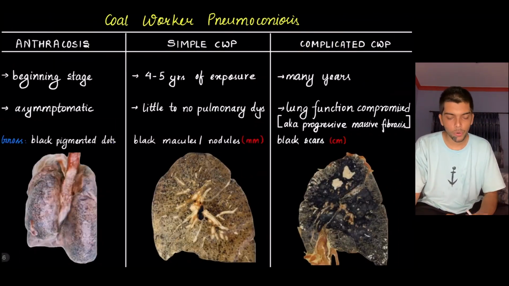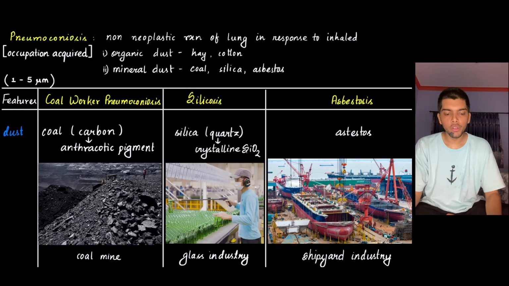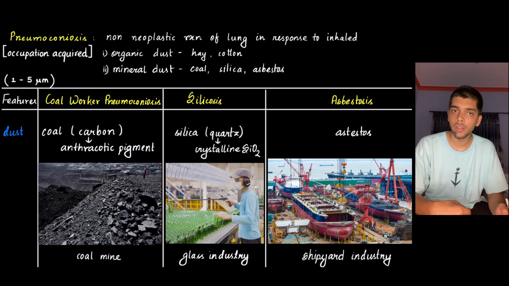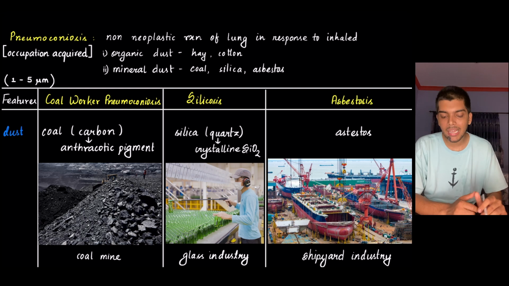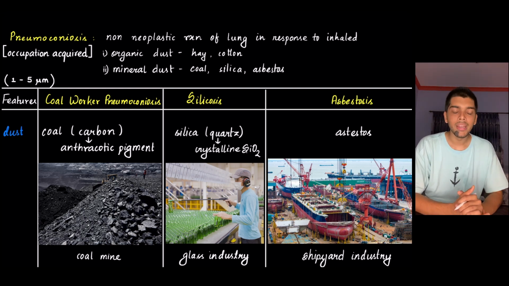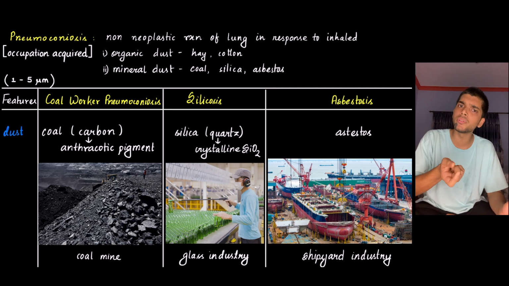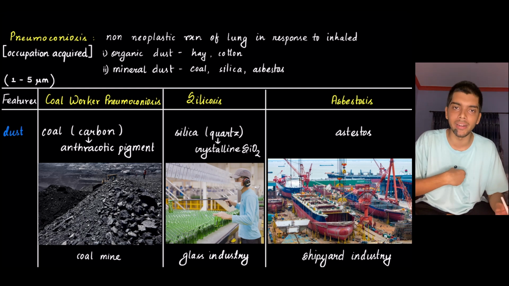All right, so pneumoconiosis. Pneumoconiosis definition: it is a non-neoplastic reaction of lung in response to inhaled dust, which can be organic dust like hay and cotton or mineral dust like coal, silica and asbestos. It is an occupation-acquired disease. The size of the dust particle that is highly pathogenic is 1 micrometer to 5 micrometer. Less than 1 micrometer, it is too small, so it can enter in and come out. More than 5 micrometer, it is too large, so it will get trapped in the respiratory tract.